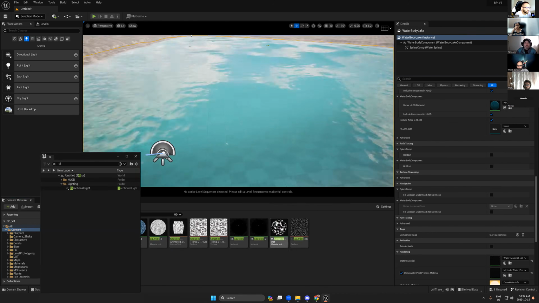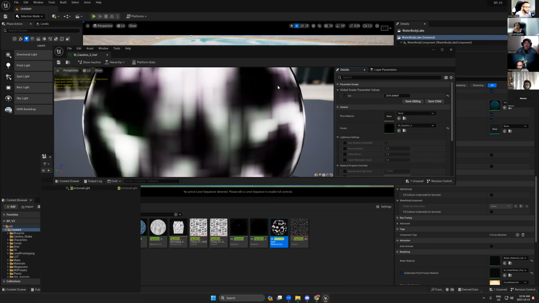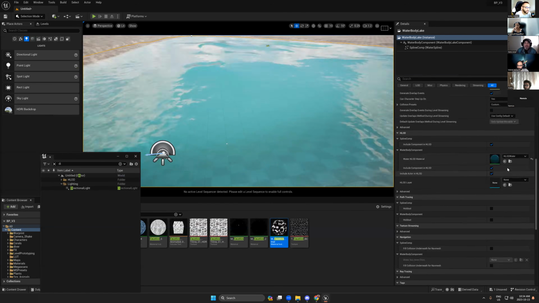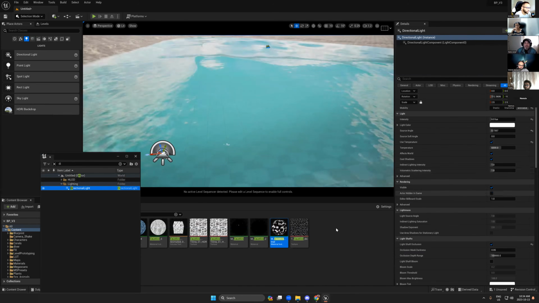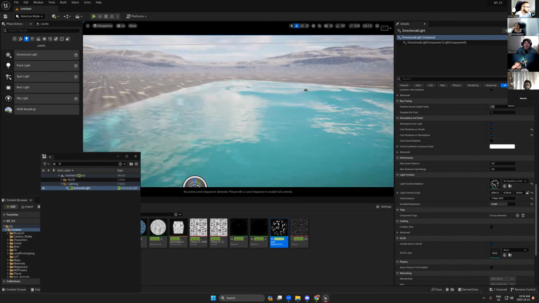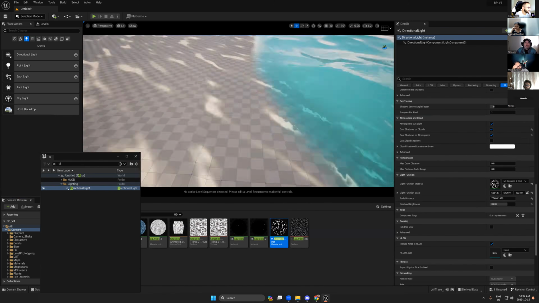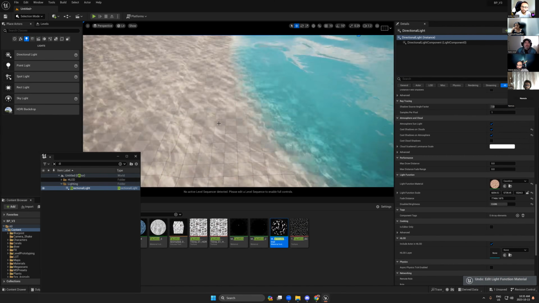I created another caustics which has very dark areas because I need only the white rays, to create good rays. And the reason for this, let's add this one. Just take a look at this effect and this effect.